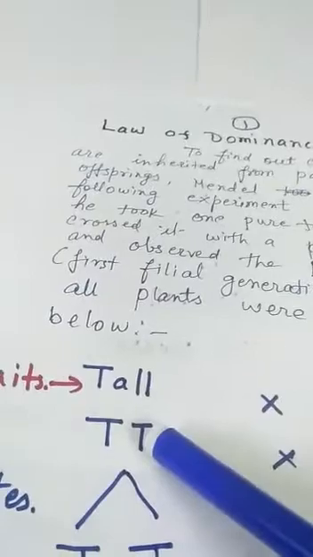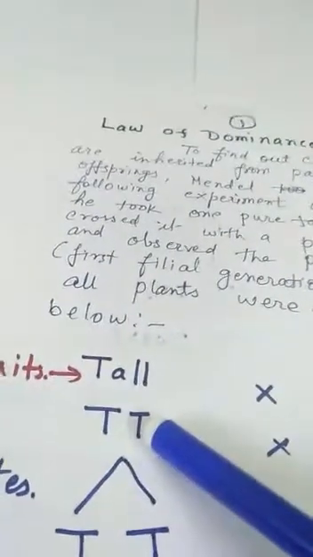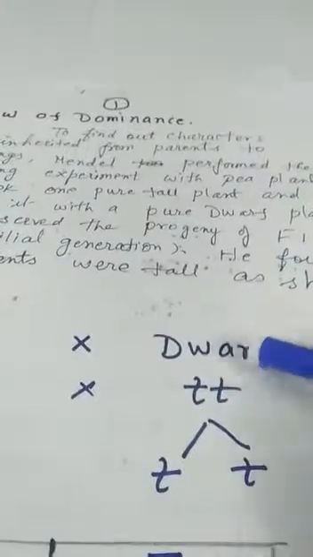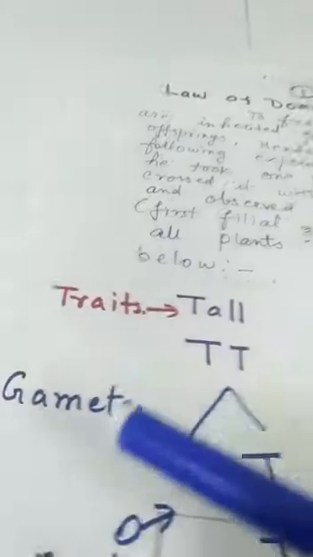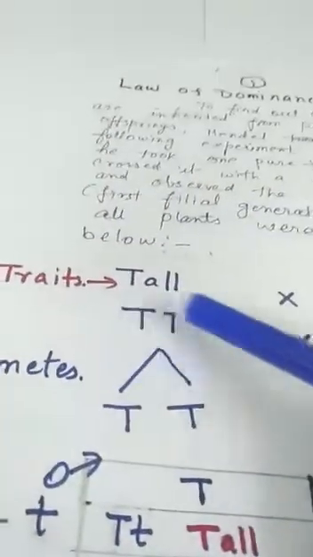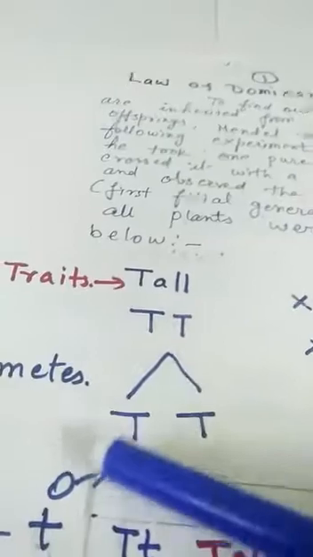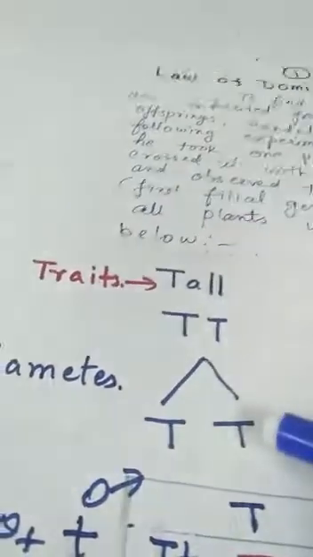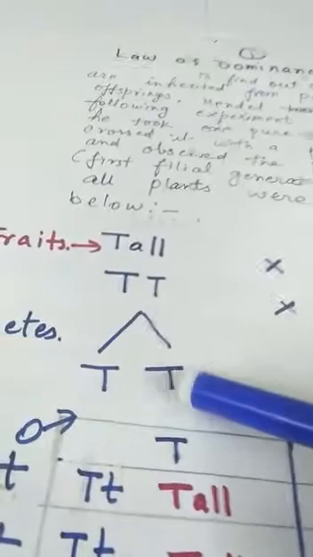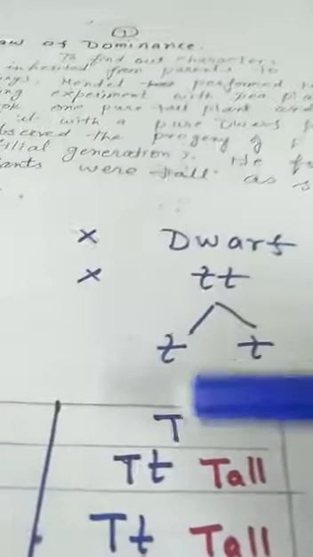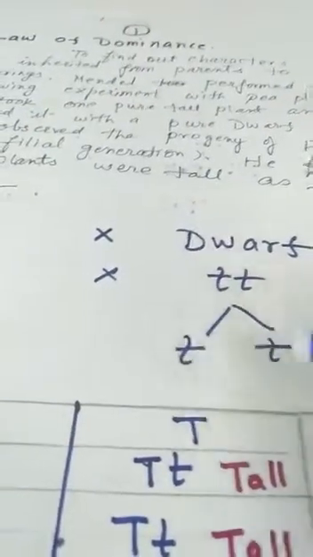You can see this tall plant. It contained two factors, capital T, capital T. It was pure tall, and it was crossed with the dwarf plant, small t. Before reproduction it will produce gametes. So these two factors, capital T, were separated during gamete formation. They produced two kinds of gametes, both capital T. Similarly, the dwarf plant produced two gametes, small t and small t.